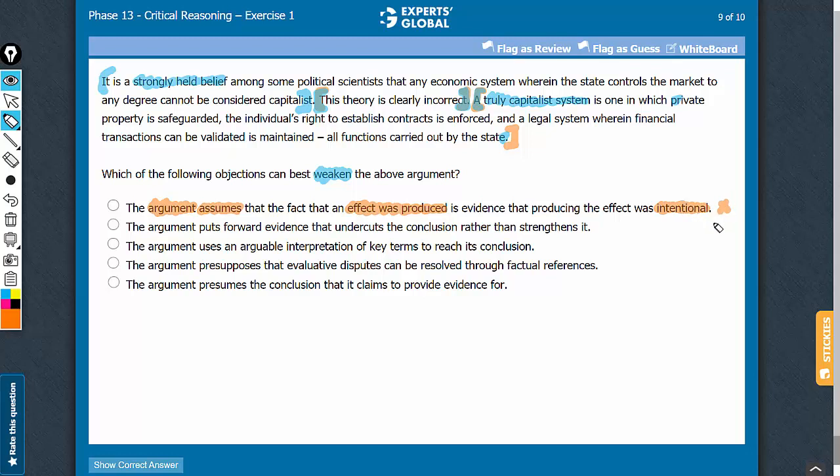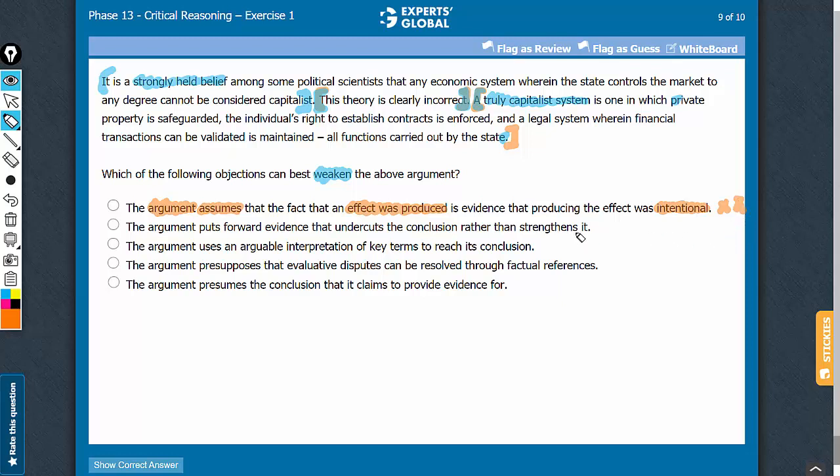It is one of those fancy GMAT choices which are just so complicated to read that you sometimes do not understand what it is trying to say, and in the process you may sometimes end up selecting such answer choices. Please do not be caught in that trap. Answer choice A is incorrect.